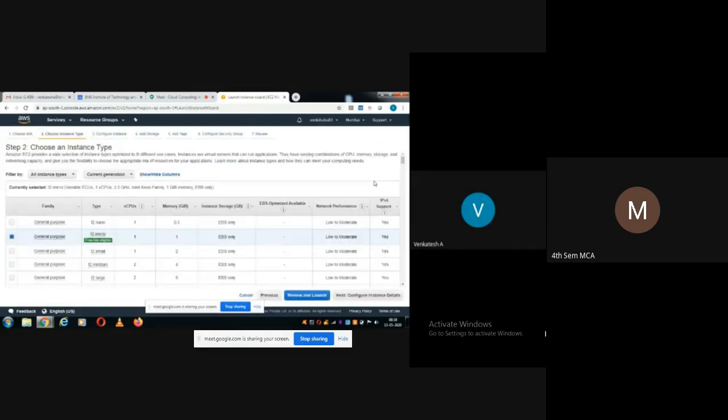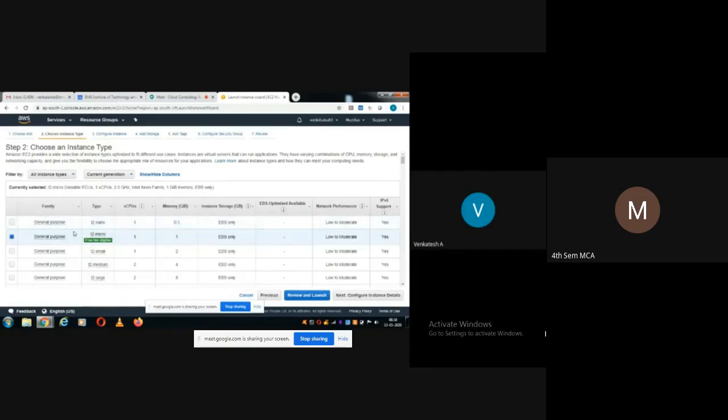Okay, so now our process has started. Now we are done with the first step, which is choosing the instance. While choosing the instance, we have very clearly chosen one which is eligible for the free tier. Under that we have general purpose. You can see here once again, by default it is highlighted free tier eligible. That is T2.micro. Type is T2.micro. If you select any other one, you can see it is not eligible for free tier.